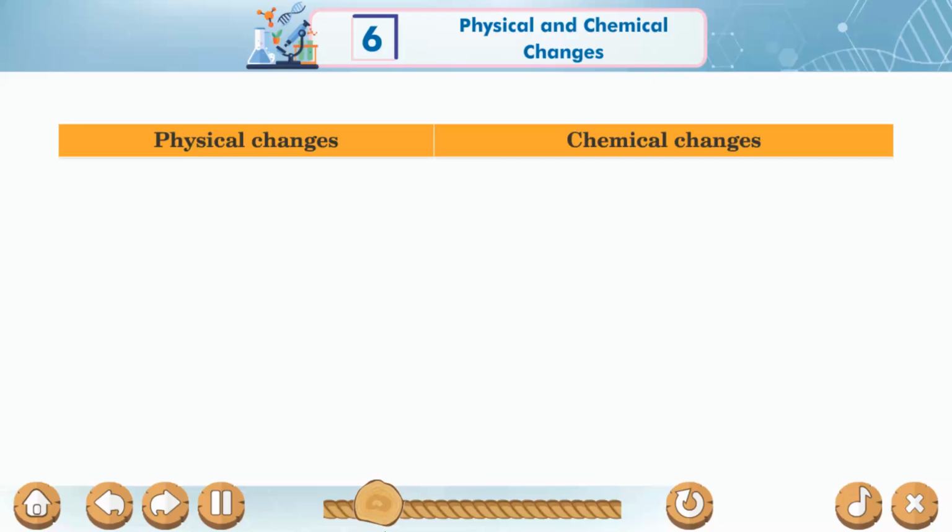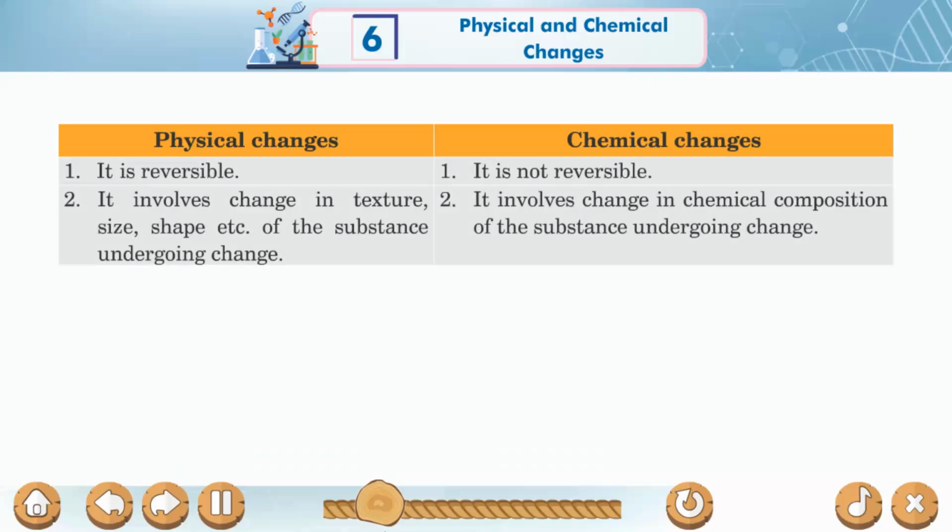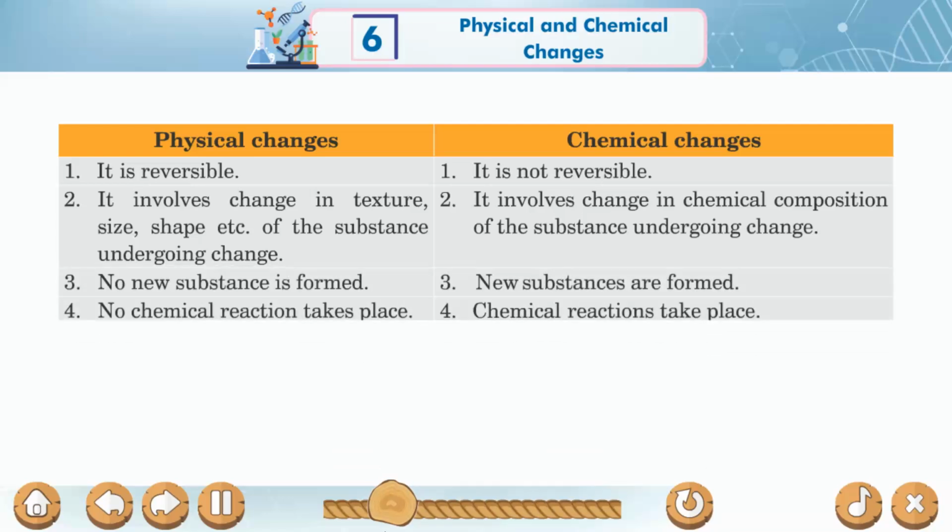Physical changes, chemical changes. 1. Physical change is reversible. Chemical change is not reversible. 2. Physical change involves change in texture, size, shape, etc. of the substance undergoing change. Chemical changes involve change in chemical composition of the substance undergoing change. 3. In physical change, no new substance is formed. In chemical changes, new substances are formed. 4. In physical change, no chemical reaction takes place. In chemical change, chemical reactions take place.